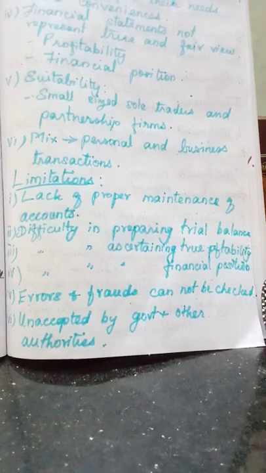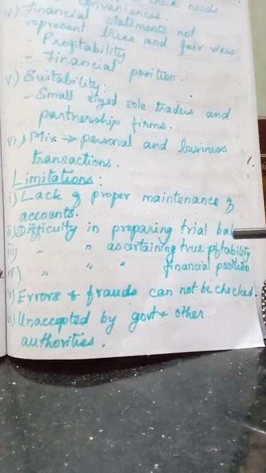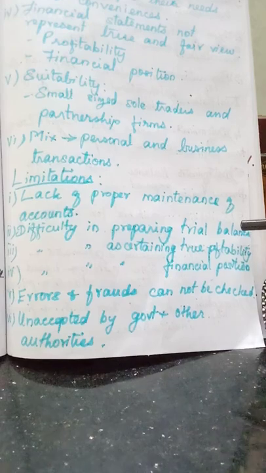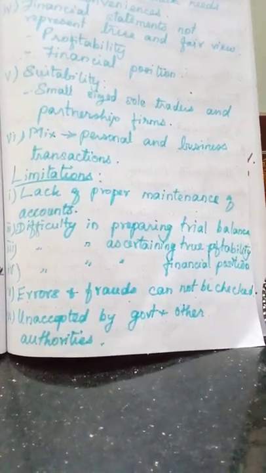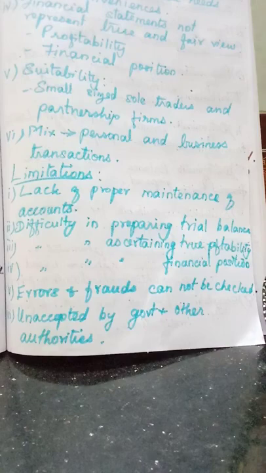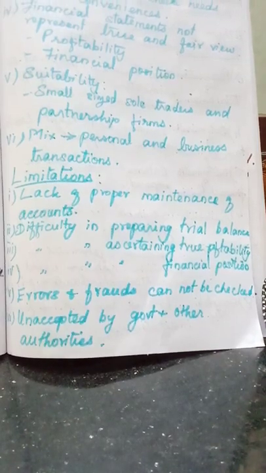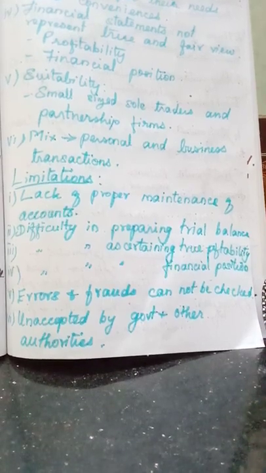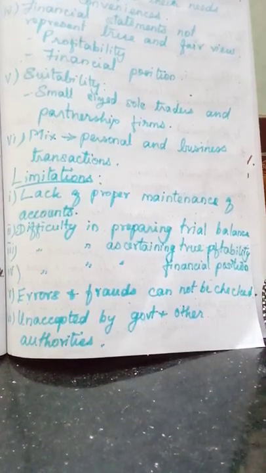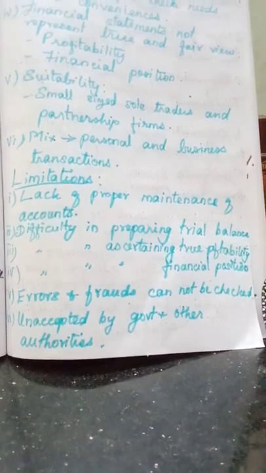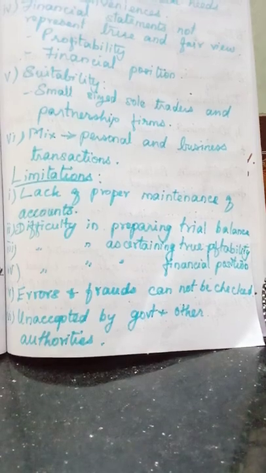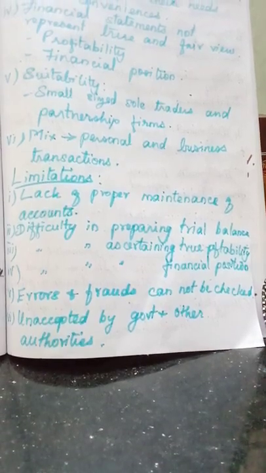So if the trial balance is not prepared, we cannot check the arithmetical accuracy of the books of accounts. You know, when we studied this trial balance, I taught you this arithmetical accuracy. Arithmetical accuracy means whether all the calculations that we have done are correct. If the trial balance tallies, it is concluded that almost our calculations are correct. But that we cannot check in this single entry system. Understood? Difficulty in preparing trial balance.